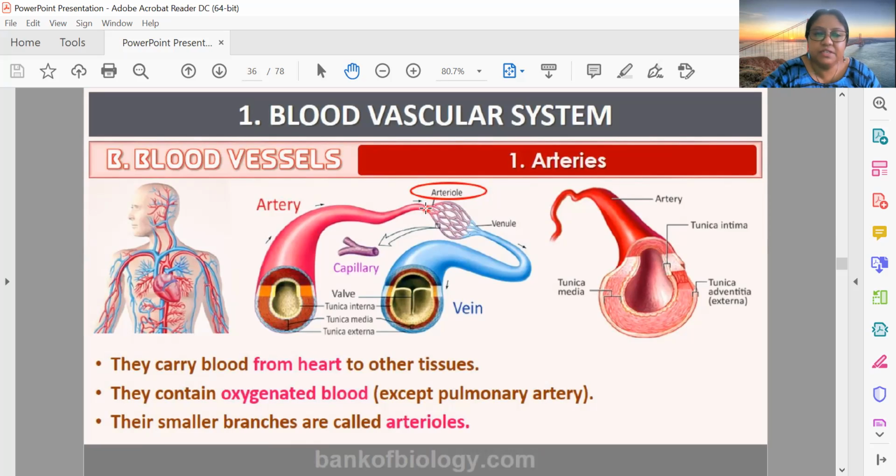So they get divided to form arterioles, and then finally they form capillaries. The walls of capillaries are very thin, which promotes easy exchange of gases. Similarly, these capillaries further fuse to form venules, and venules fuse to form veins.